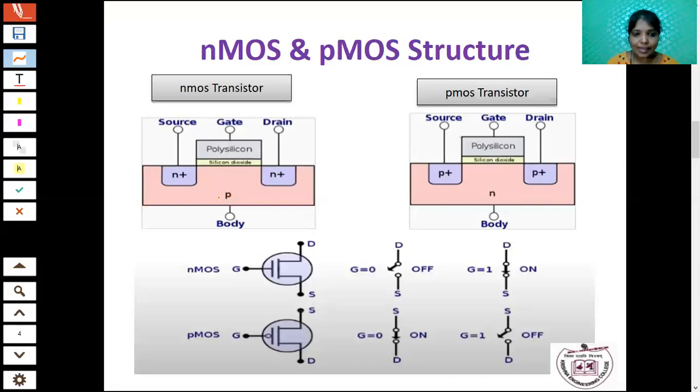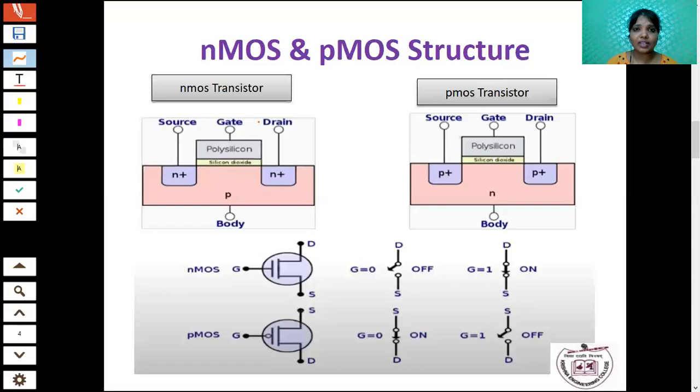Okay, in the P substrate, you have to diffuse N-type material. That N-type material is heavily doped. That's why here I mentioned plus. Okay. From this N-type material, I am just going to take the two terminals. The terminals are nothing but source and drain.